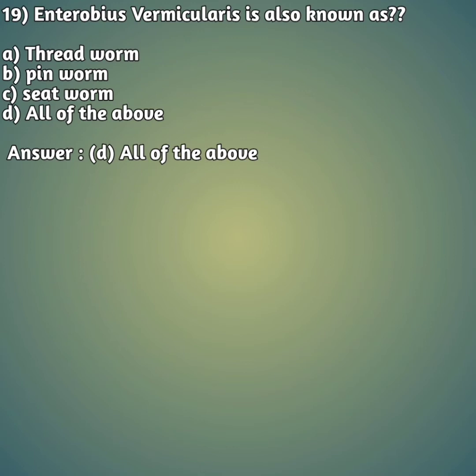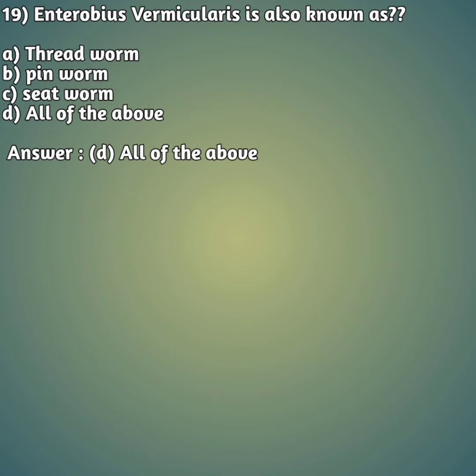Enterobius vermicularis is also known as what? Just now I have told you that Enterobius vermicularis is also called as something, because some of the parasites have double names. It is also called by different names. Option A threadworm, option B pinworm, option C seatworm and option D all of the above. So your answer is option D, all of the above. Enterobius vermicularis can be known as threadworm, pinworm and seatworm.